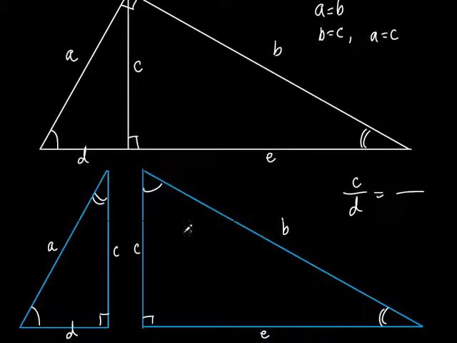So let's look over here. What's opposite the 1 arc over here? E. And what's opposite the 2 arcs over here? C. So that would be one of our ratios, one of our proportions. Does that make sense? All right. And if you don't completely follow this, that's okay. I just want to show you where this comes from. So that's one ratio. That's actually a geometric mean. We'll talk about that in a second. All right, and let's do another one.